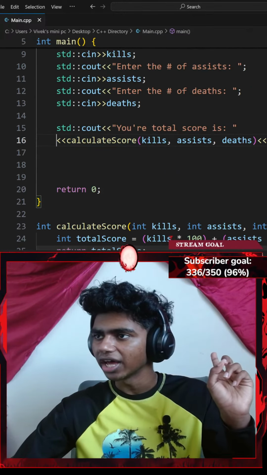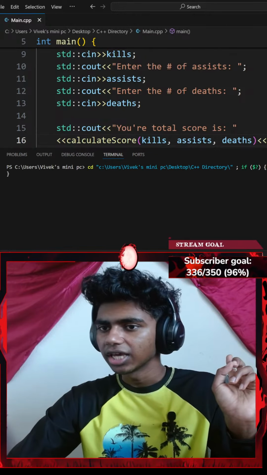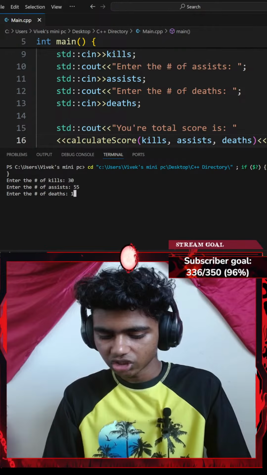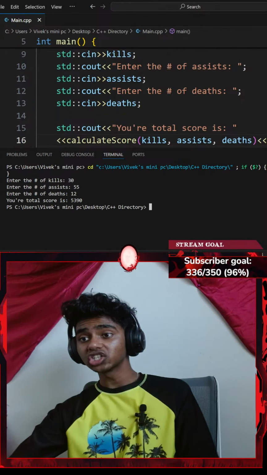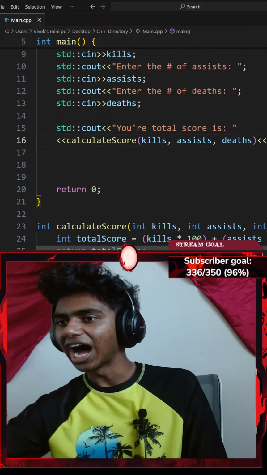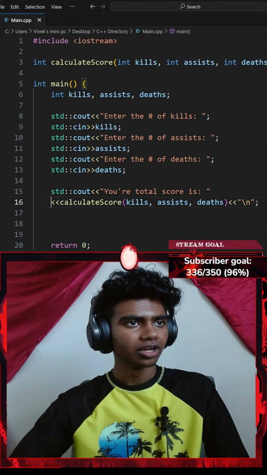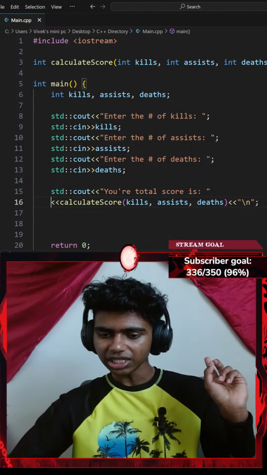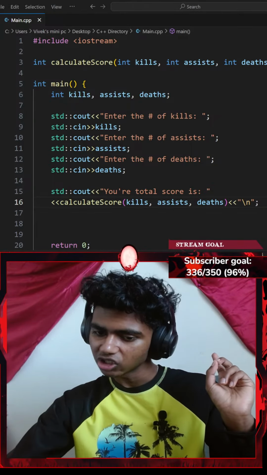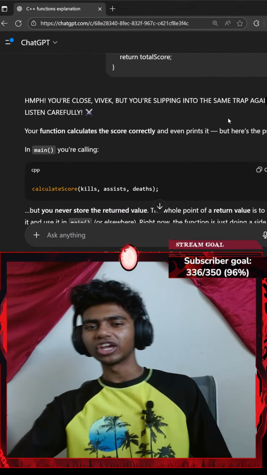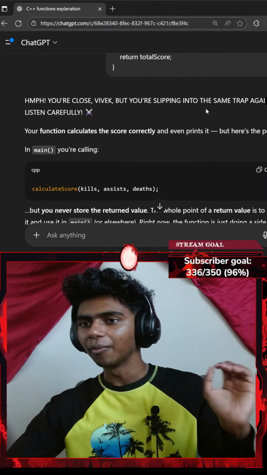If I hit Control S and run the code, would this make sense, guys? Let's go with something like 30, 55, and 12. That actually does work. I actually didn't know that we could use functions inside of console outputs. That makes so much sense. I should have known it. You can print function output. I should have known this because I work with this in Python. I used to go with print, my function name, and the parameters.